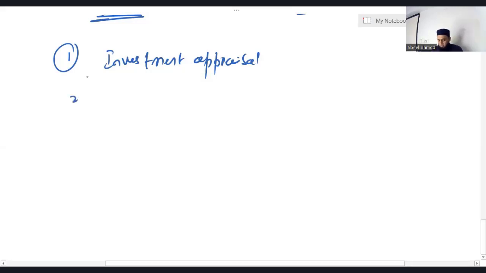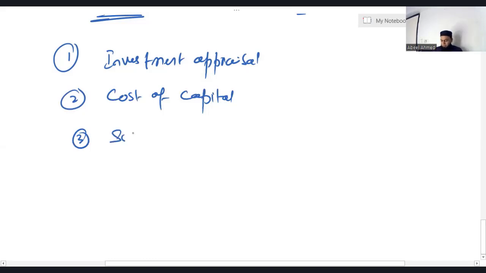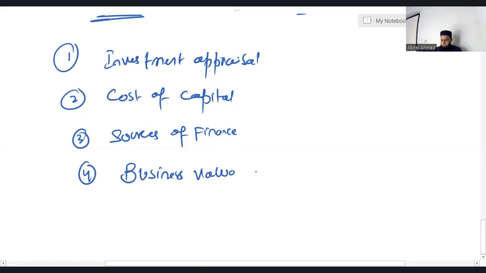After investment appraisal, inshallah, we'll be discussing cost of capital, around 10 to 12% of the syllabus. After cost of capital, we'll be discussing sources of finance. In this topic, we'll discuss traditional sources of finance as well as Islamic sources of finance. Both are equally important. Then we'll discuss business valuation, how to value a business. Extremely important and easy area.